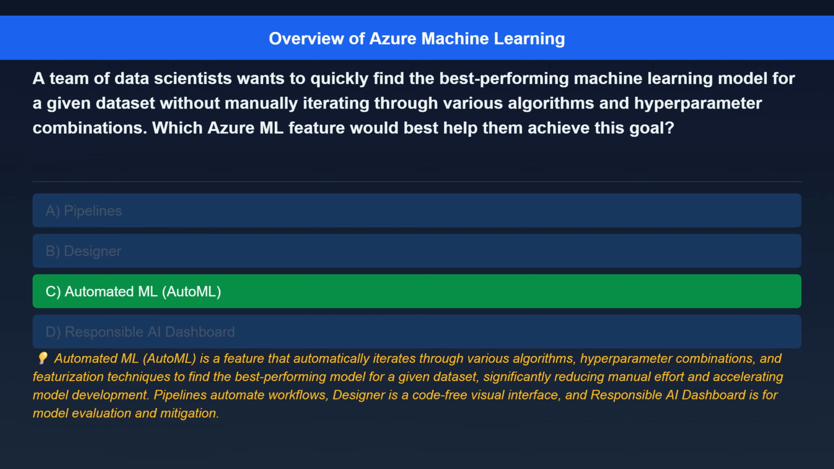The correct answer is automated ML, auto ML. Here's the explanation. Automated ML, auto ML, is a feature that automatically iterates through various algorithms, hyperparameter combinations, and featurization techniques to find the best performing model for a given dataset, significantly reducing manual effort and accelerating model development. Pipelines automate workflows. Designer is a code-free visual interface, and responsible AI dashboard is for model evaluation and mitigation.